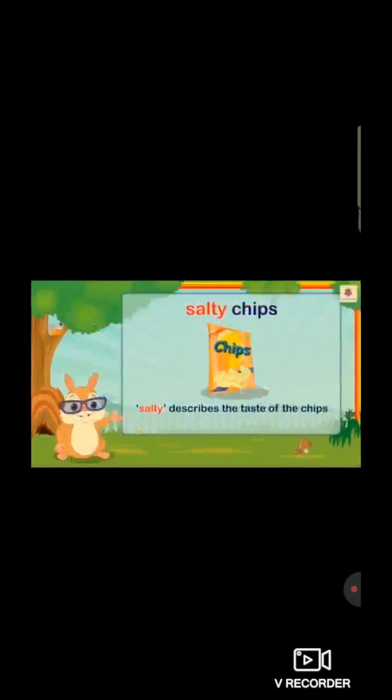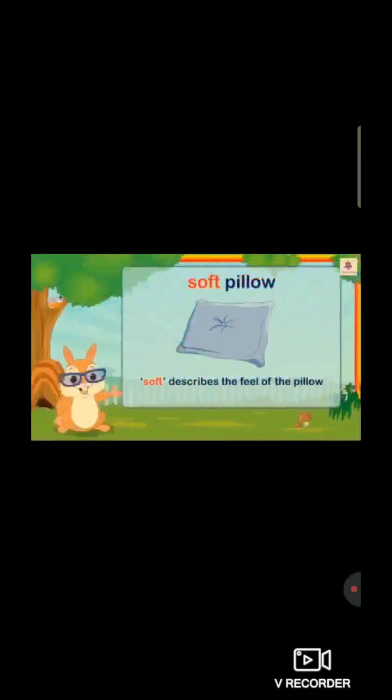Salty describes the taste of the chips. Soft describes the feel of the pillow.